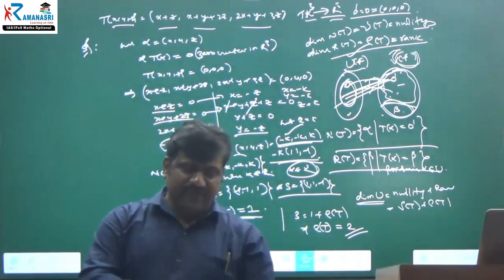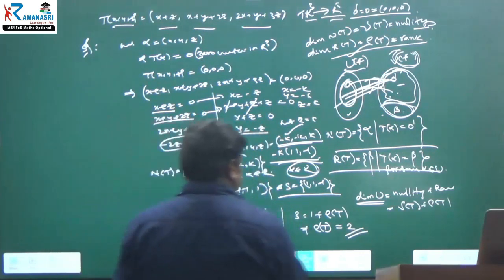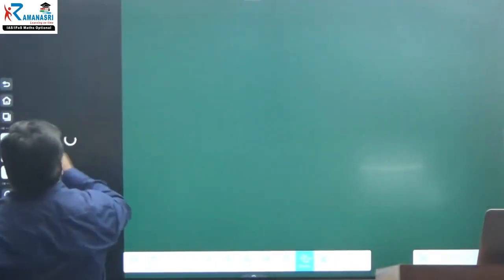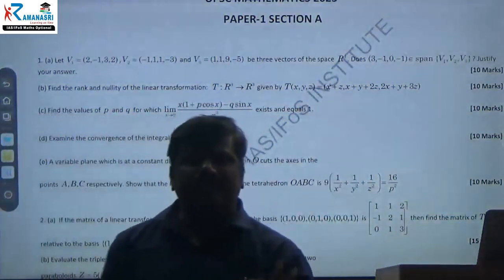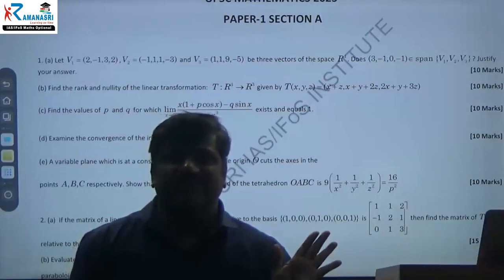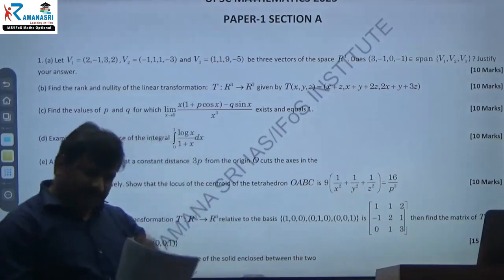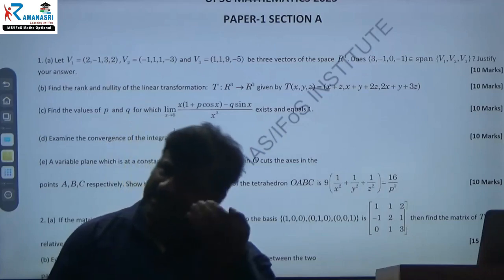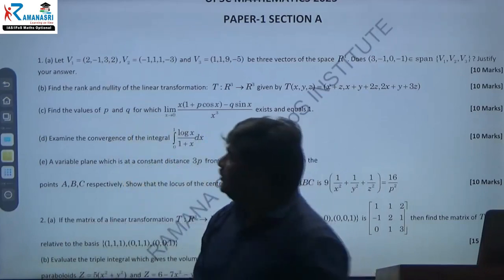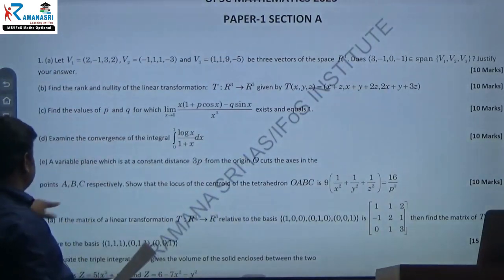Now, I am moving to one more question. Next, these are the 1A and 1B bits. Right now I am teaching and focusing only on linear algebra and matrices. After I complete linear algebra and matrices, we are going to discuss calculus and analytical geometry. Don't worry. 1A and 1B, 1C you can hold for calculus and 1D also calculus. This is the analytical geometry.